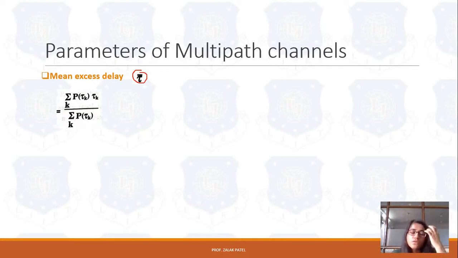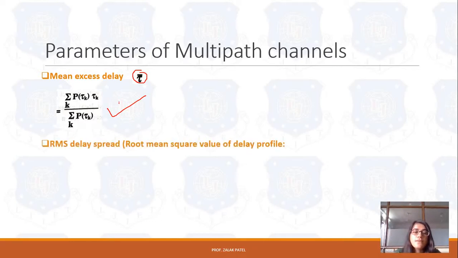To use this equation, you have to convert the value of power, which is mostly in dBm or maybe in dB, into terms of volt. So this is how you can calculate the mean excess delay. We already discussed its definition in the previous lecture, so I do not repeat it.